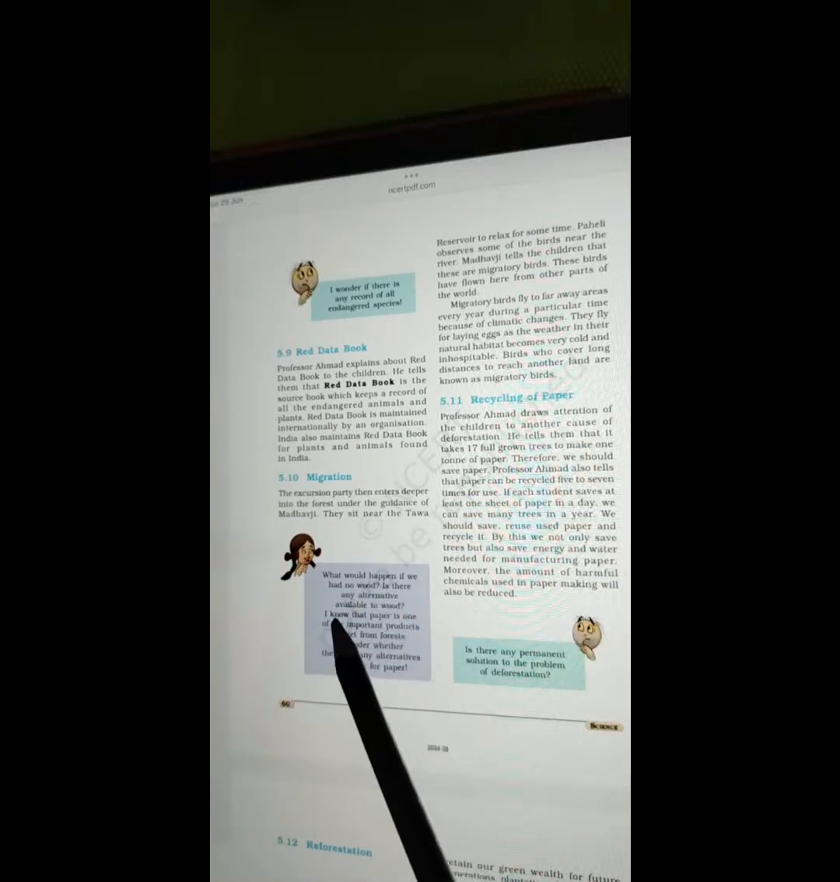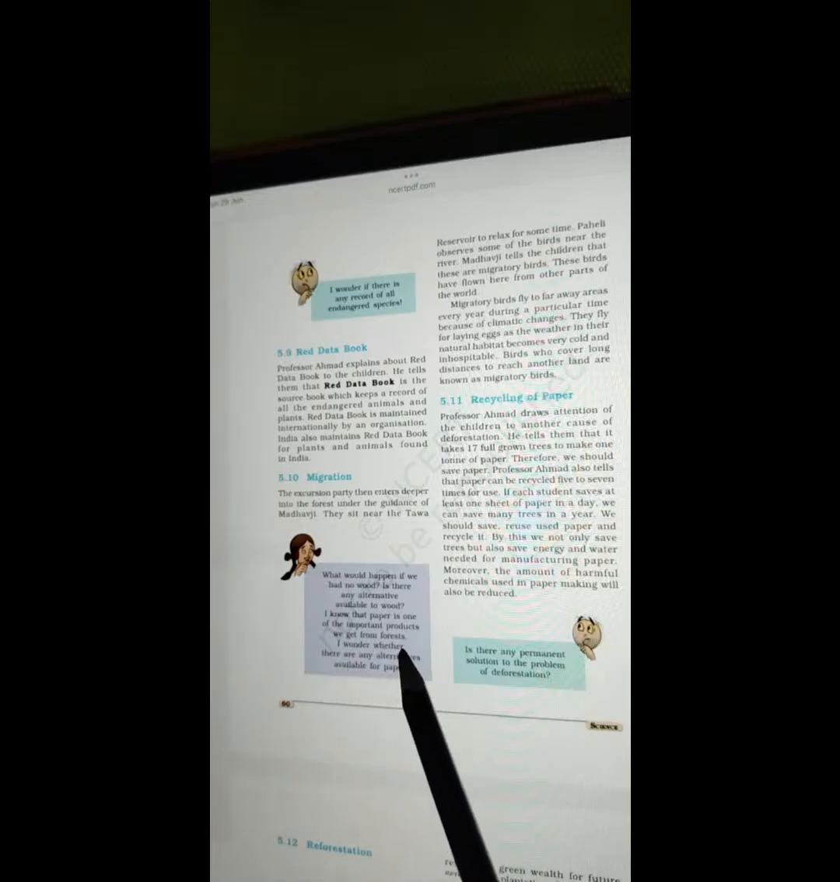What would happen if we had no wood? Is there any alternative available to wood? I know that paper is one of the important products we get from forest. I wonder whether there are any alternatives available for paper.